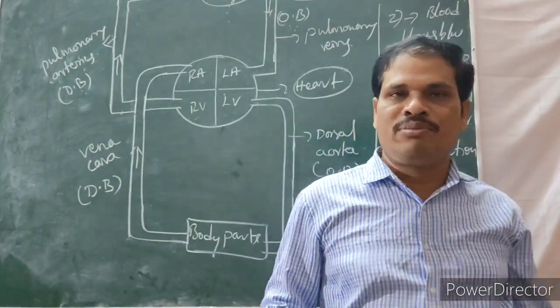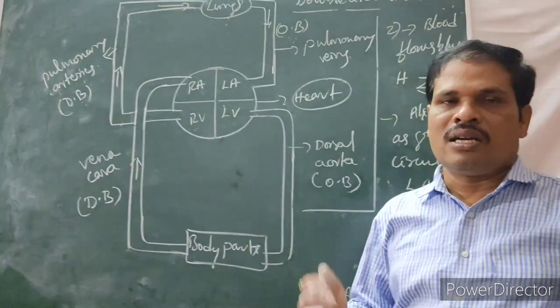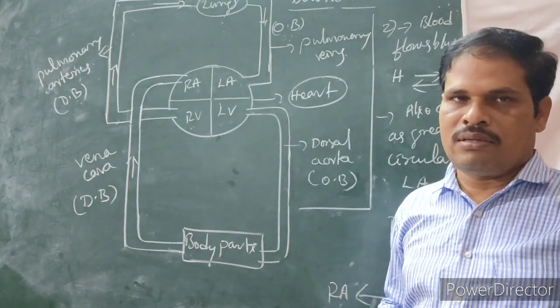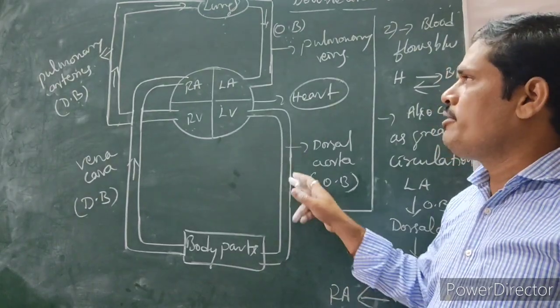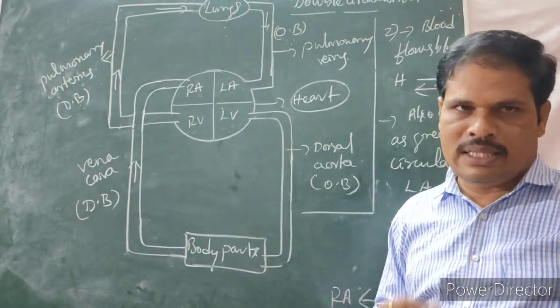Double circulation, we observe it in what? Crocodiles, I mean the reptiles, then aves, then mammals. Aves means birds and mammals means human beings. So this kind of circulation we have observed. Single circulation is observed only in Pisces.